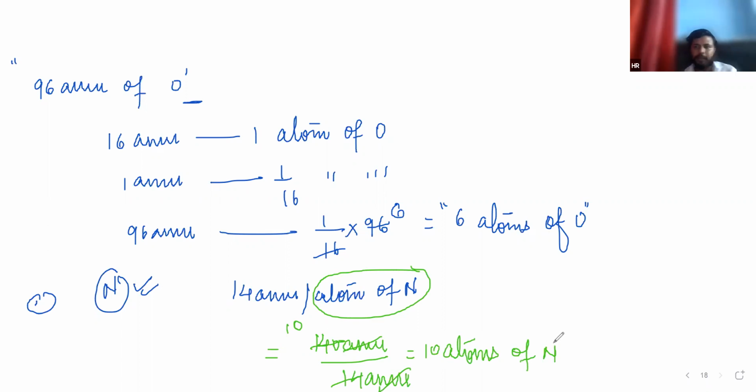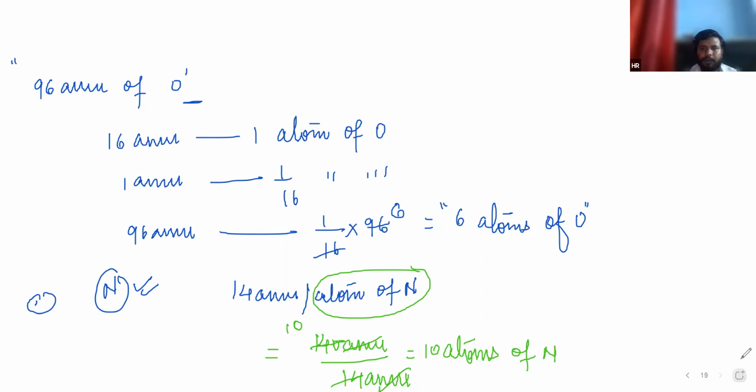Is it correct? Okay. Should I move to the next part, D?